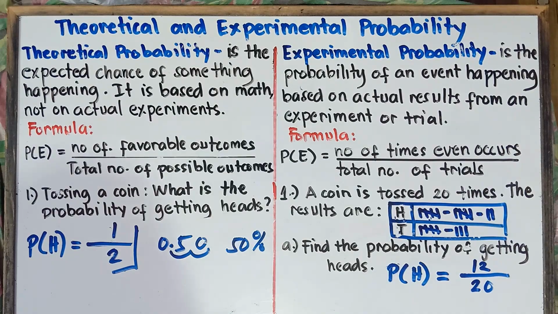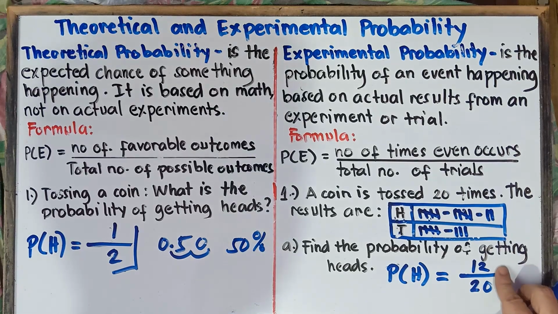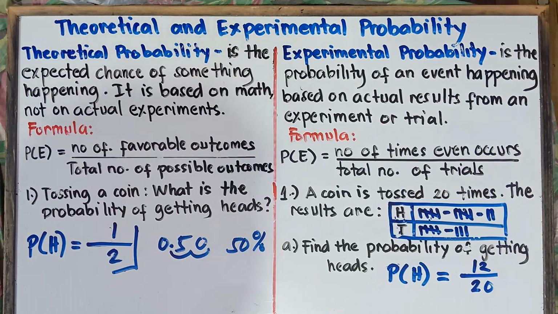Now, question, class, can we reduce the fraction? Because in fraction, class, if you can reduce, you always reduce the fraction to its lowest term. That's mandatory, class. Can we reduce this one? What would be the greatest common factor of 12 and 20? That's correct. That would be equal to 4, right? The GCF of 12 and 20, that would be equal to 4.